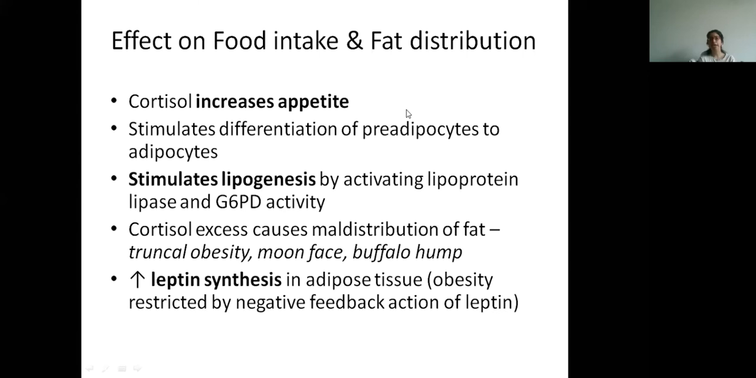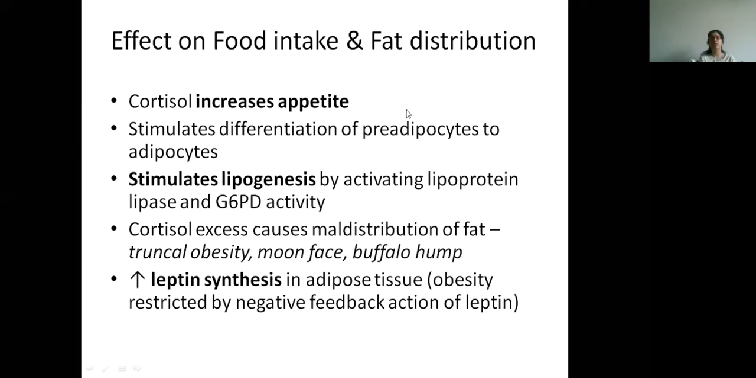This is important for Cushing, as Cushingoid syndrome. In Cushingoid syndrome, these features we will see: truncal obesity, moon face, and buffalo hump. So how is cortisol causing this? This is because it causes maldistribution of fat.